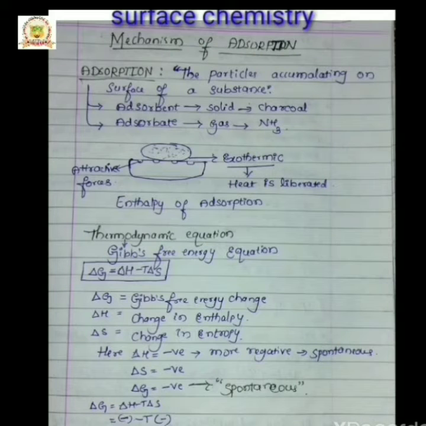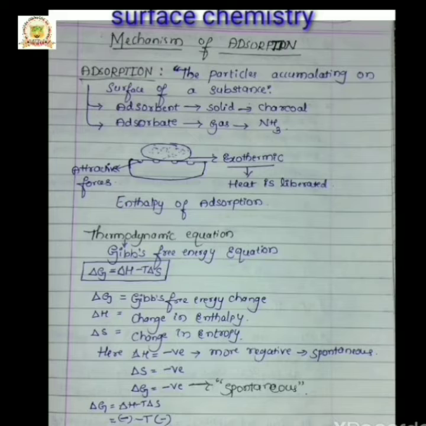Dear students, in this video lesson, let us learn about the mechanism of adsorption. You know, adsorption is what? The mechanism in which atoms or gas molecules accumulate on the surface of the adsorbent. The adsorbent is a solid surface. Take an example of charcoal. The adsorbates are the gas molecules. Gas molecules get accumulated on the surface of the charcoal.